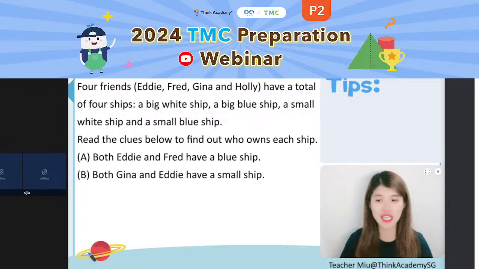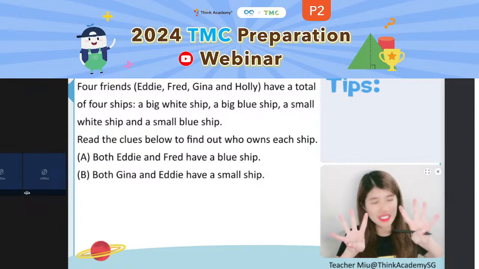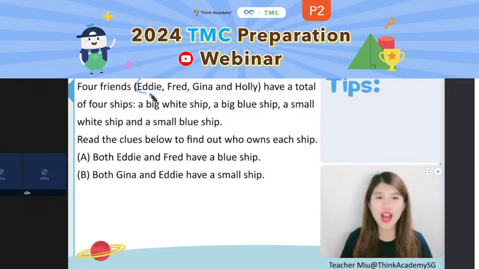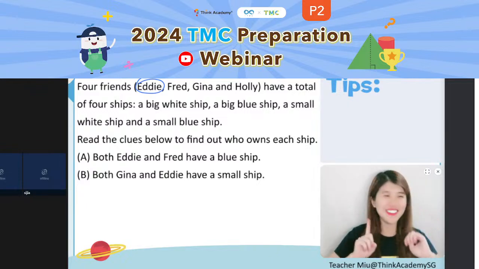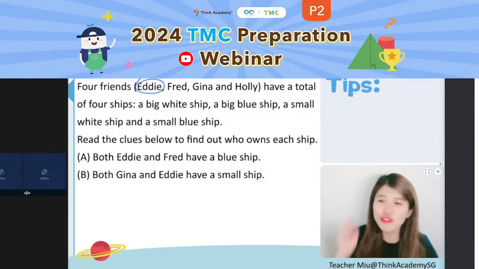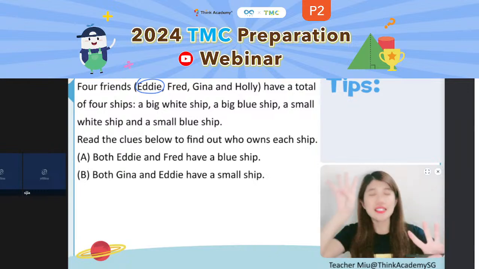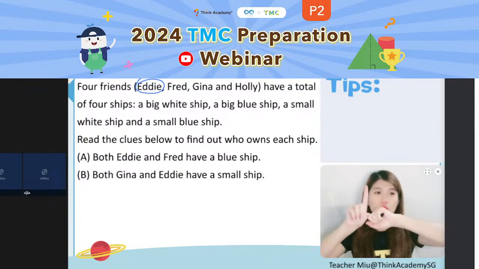All together there are 4 ships and 4 friends. Is it possible that one friend has all 4 ships? No way. 4 friends have 4 ships, which means each friend would have 1 ship.